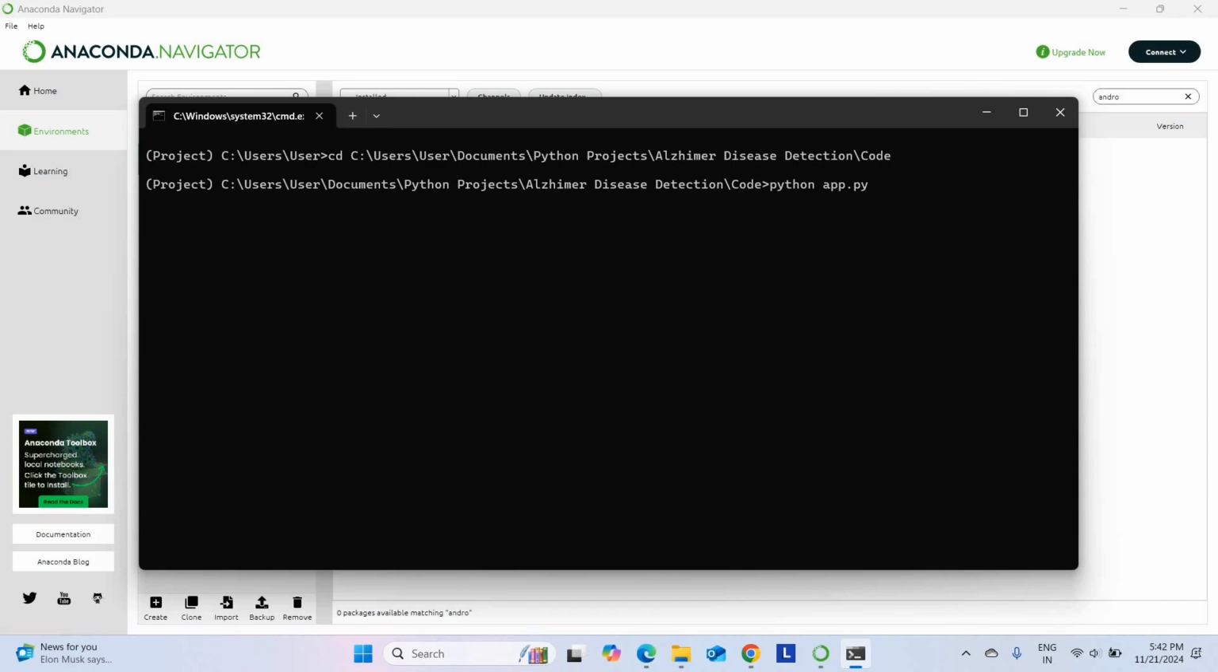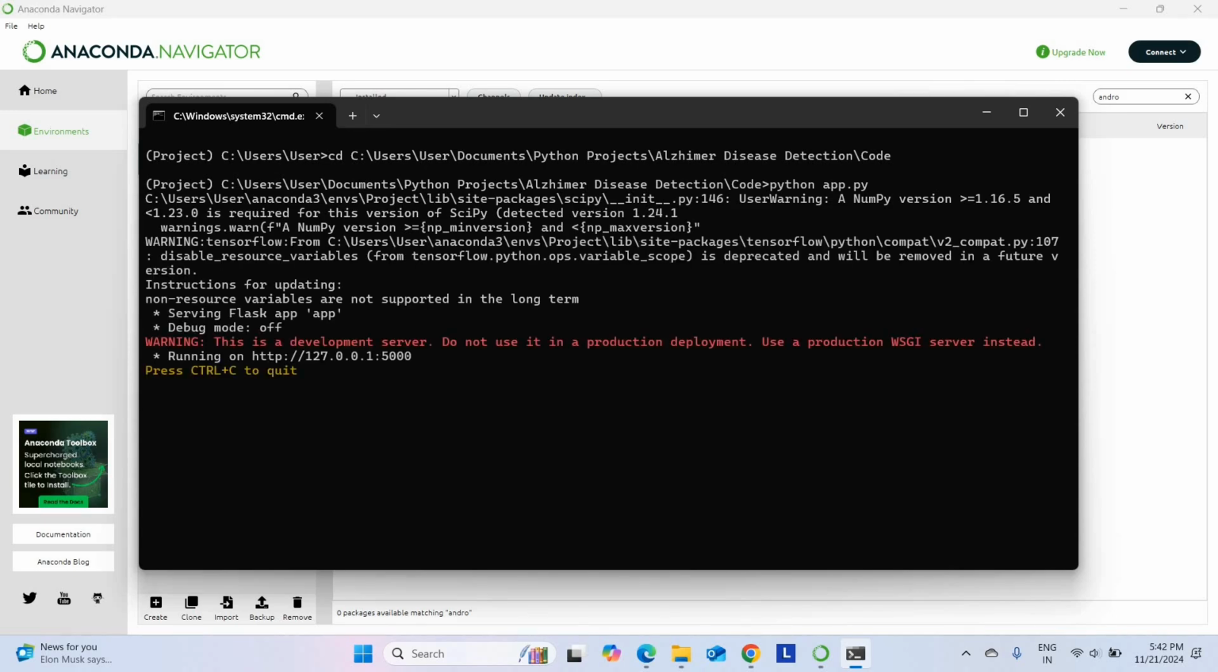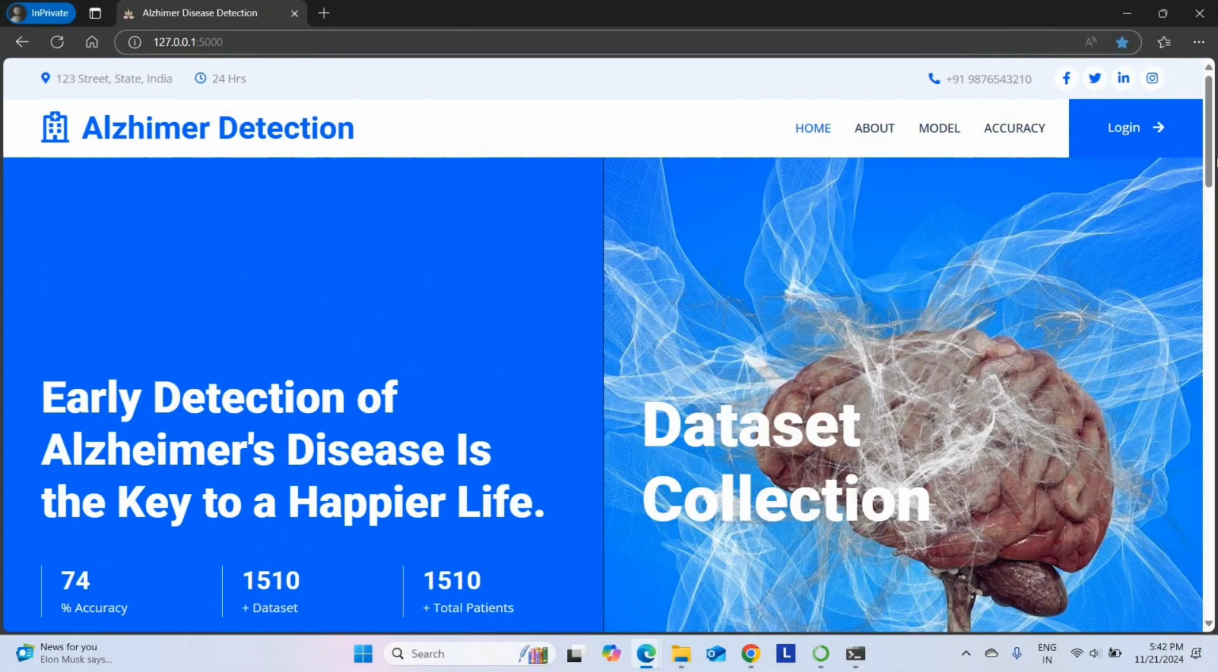Once entered, it will run the code. If there is any error, it will show the error, or else it will build the localhost to run the project. So this is our localhost. Just copy the localhost address, then paste it on the browser. Okay, so I'm just pasting it on the browser. You can see, this is our project home page.